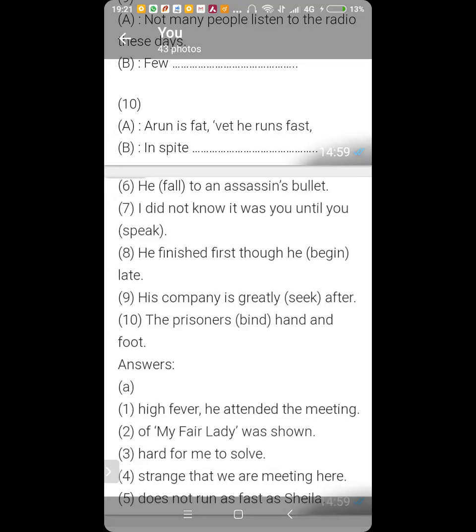In this type of sentence, the past tense is used. His company is greatly sought after. This is a passive voice. Everybody seeks his company. His company is greatly sought after.